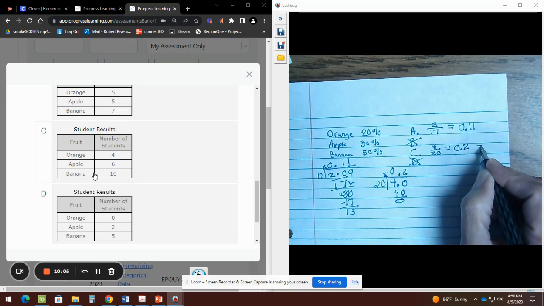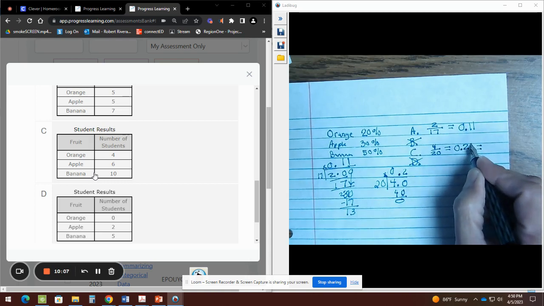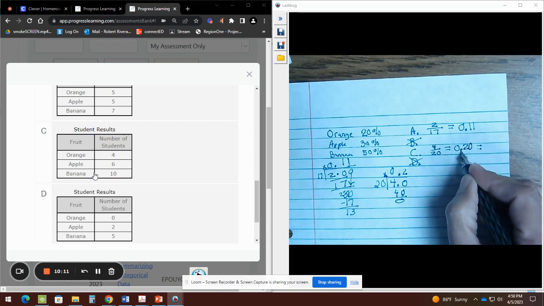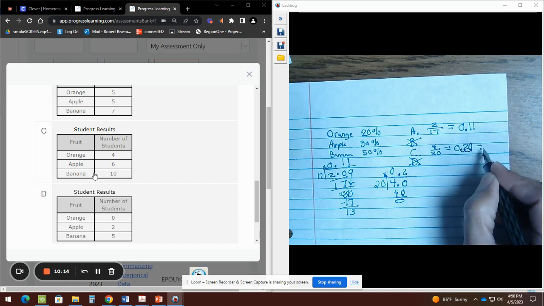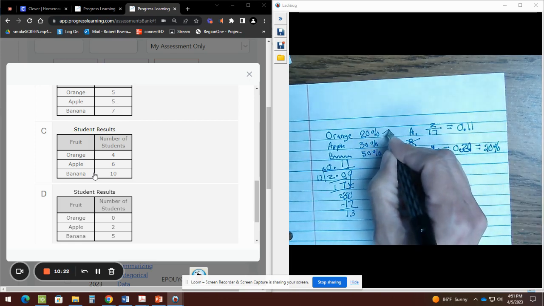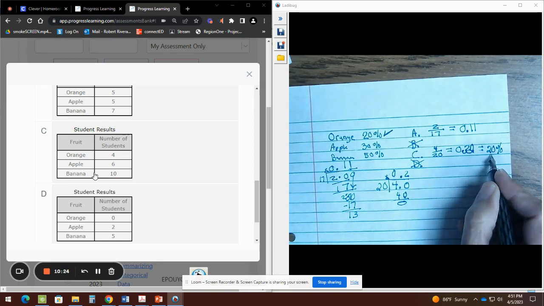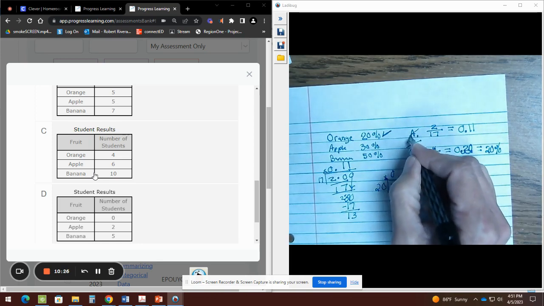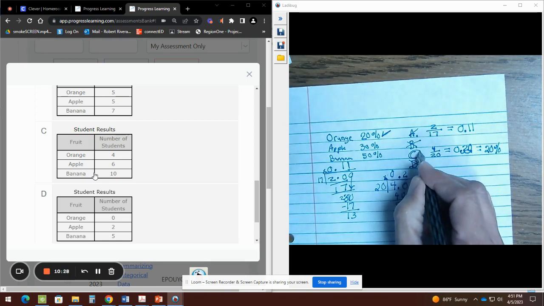Now I'm gonna switch to percent because that looks pretty good. Because what can I do here? I can add a zero to make it like money. To switch to percent, we're gonna go 1, 2 to the right. That switches to percent. That would be 20%. That checks off. It matches. That's why the answer in this case would be letter C.